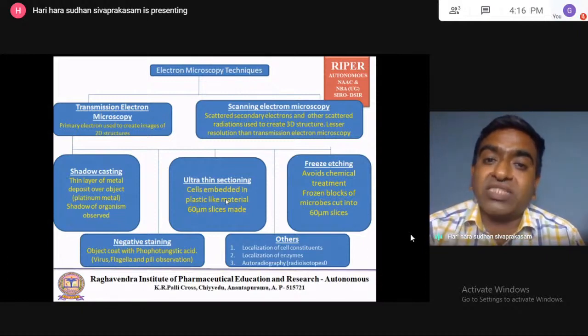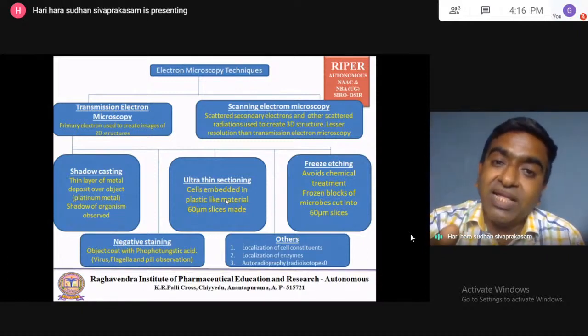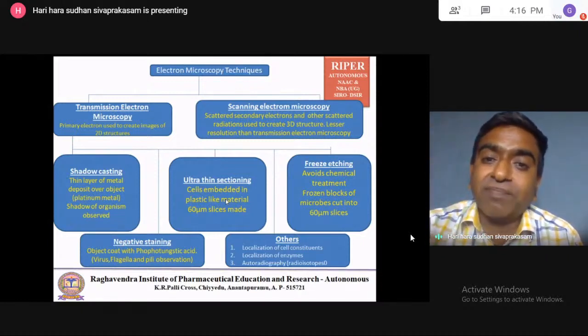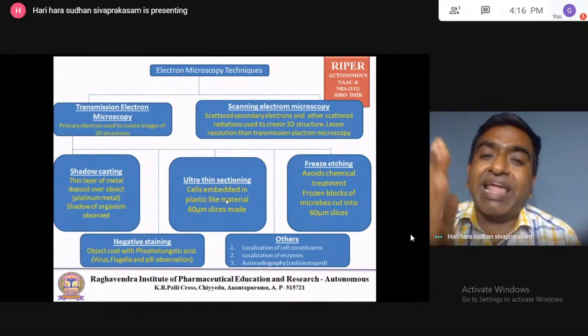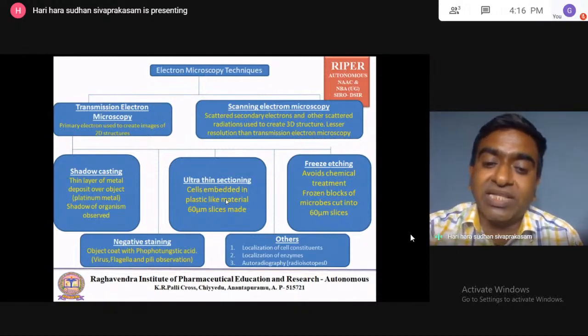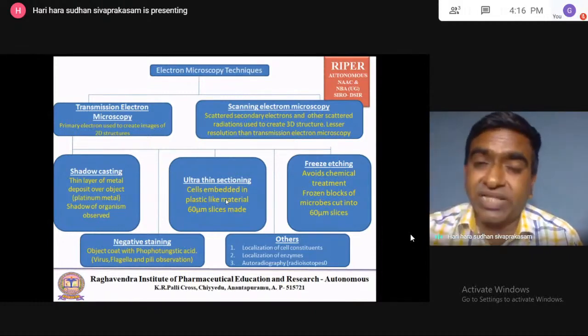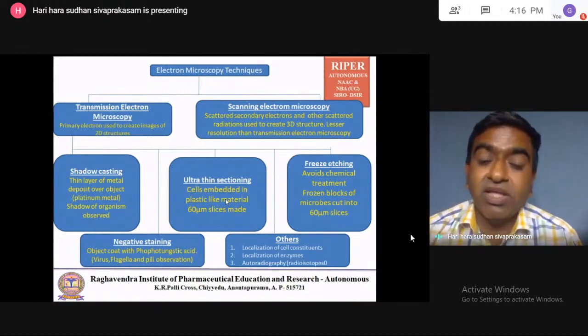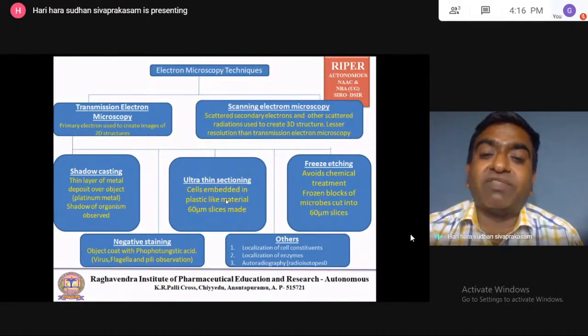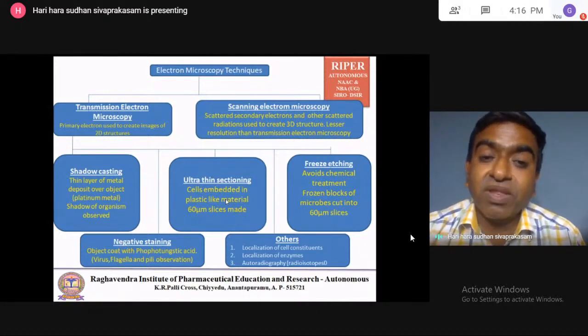You melt the plastic, mix the cell inside, then cut using a finer laser-like material, generating 60 micrometer slices of the plastic, which are then observed under the microscope. The heated plastic will change the structure of the bacteria, so that is the drawback.